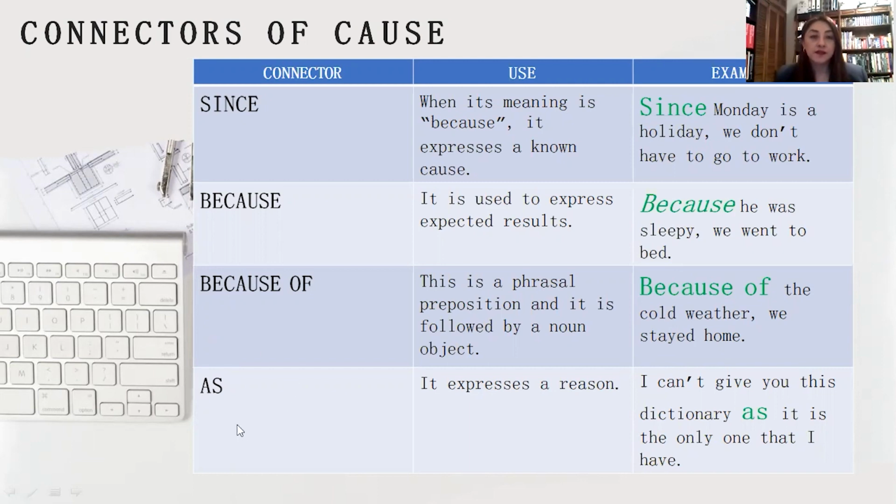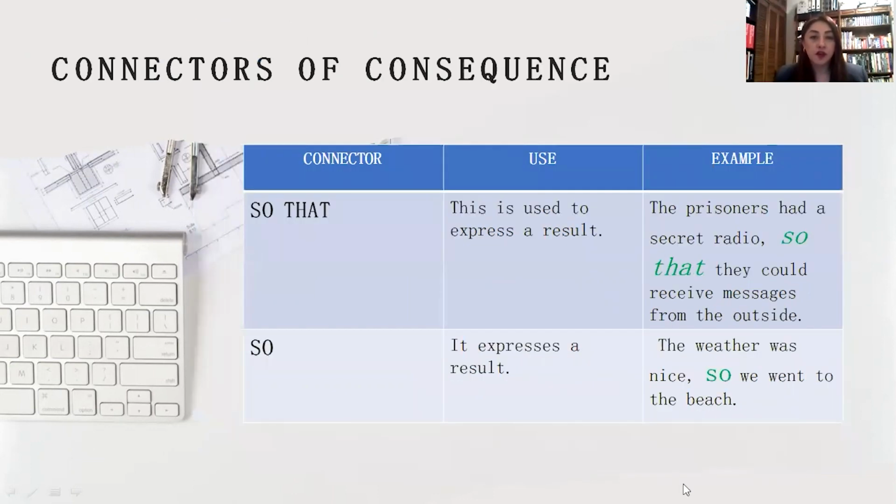The last connector of cause is as. It expresses a reason. For example, I can't give you this dictionary as it is the only one that I have. What about connectors of consequence?